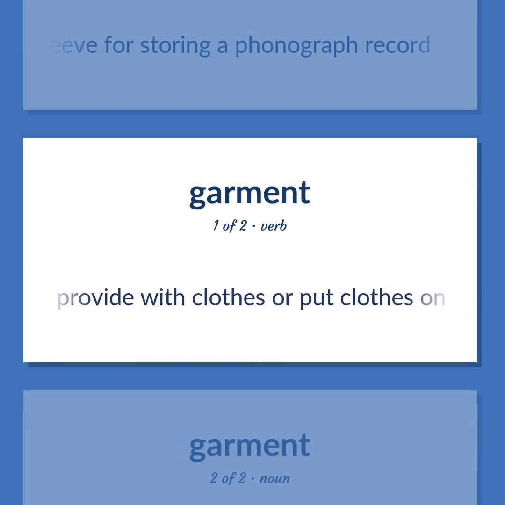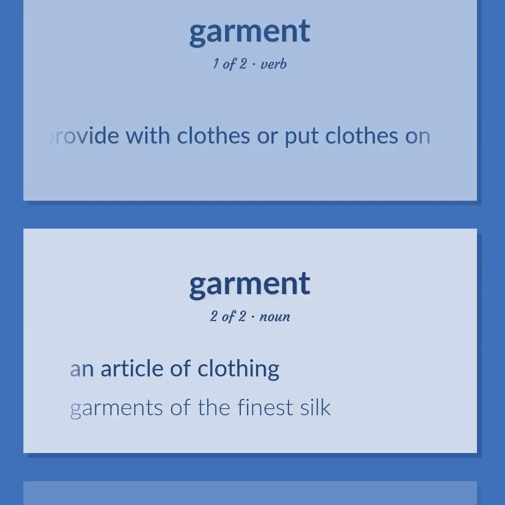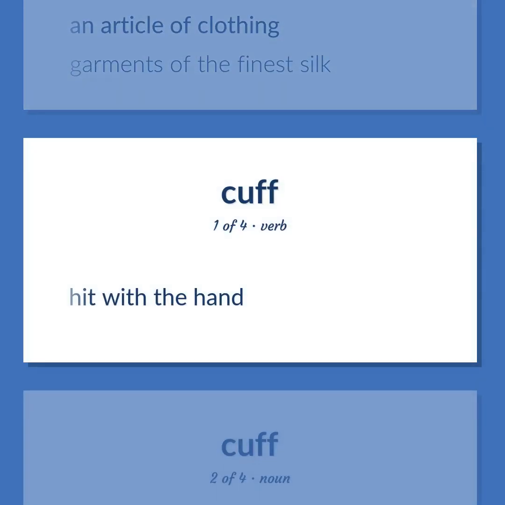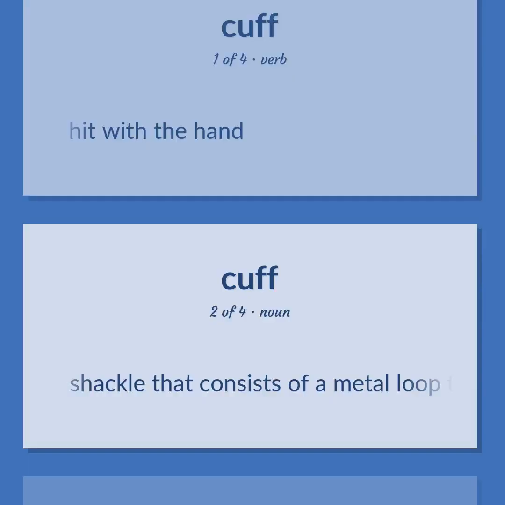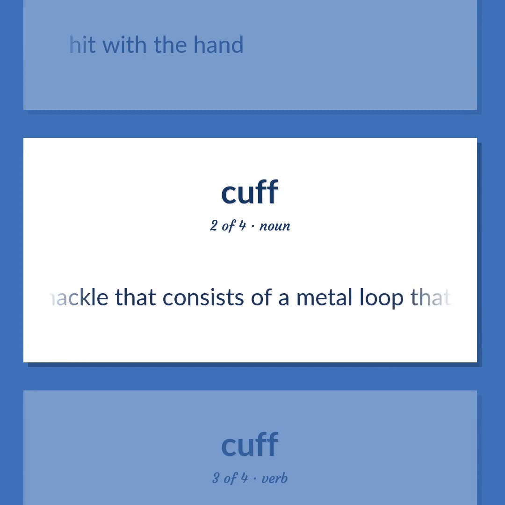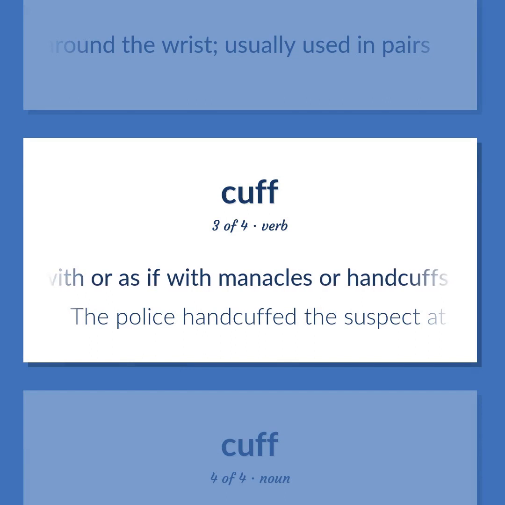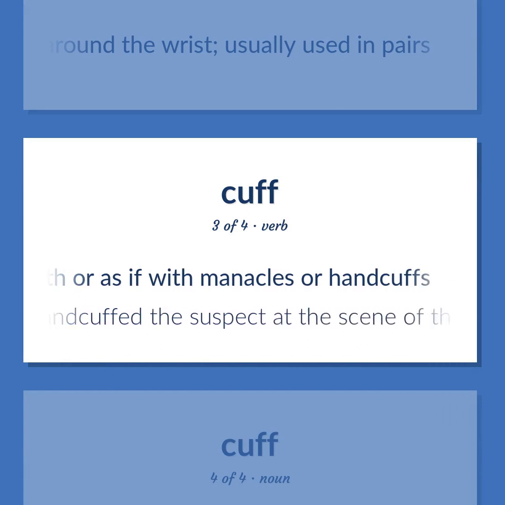Provide with clothes or put clothes on. An article of clothing. Garments of the finest silk. Hit with the hand. Shackle that consists of a metal loop that can be locked around the wrist, usually used in pairs. Confine or restrain with or as if with manacles or handcuffs. The police handcuffed the suspect at the scene of the crime.